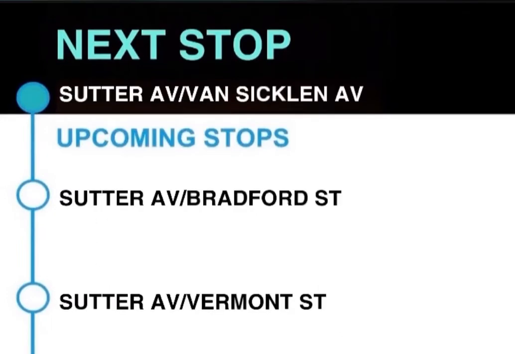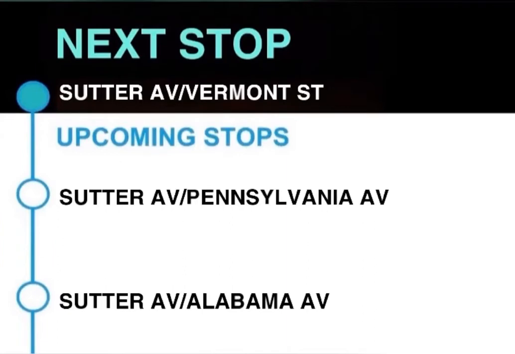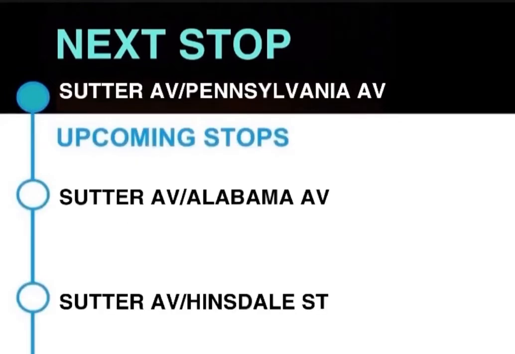Next stop, Sutter Avenue and Vancindern Avenue. This stop is Sutter Avenue and Vancindern Avenue. Next stop, Sutter Avenue and Bradford Street. This stop is Sutter Avenue and Bradford Street. Next stop, Sutter Avenue and Vermont Street. This stop is Sutter Avenue and Vermont Street. Next stop, Sutter Avenue and Pennsylvania Avenue. Transfers available to B20 and B83. This stop is Sutter Avenue and Pennsylvania Avenue.